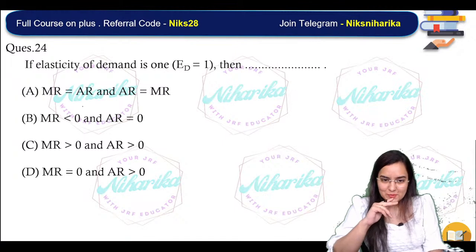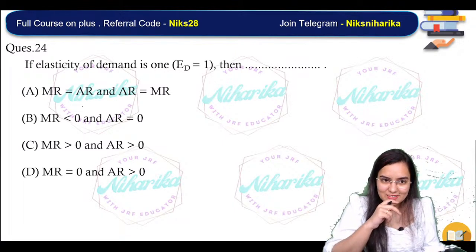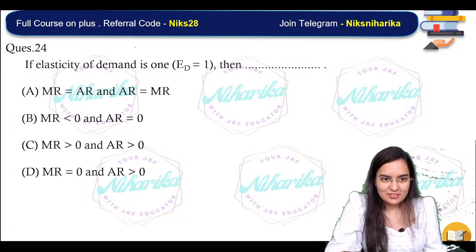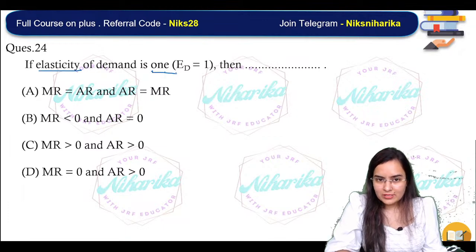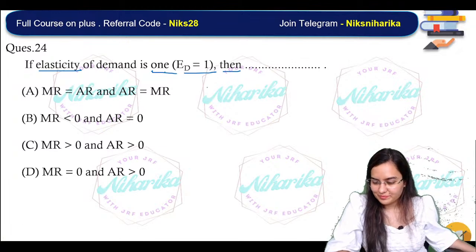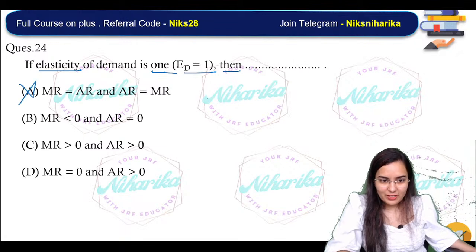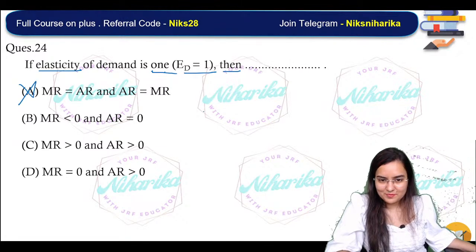Here, it seems like in economics you need to revise a little again. The elasticity of demand is 1, ED is equal to 1. Then, what about MR? What about AR? Okay, fine. What about MR? What about AR?